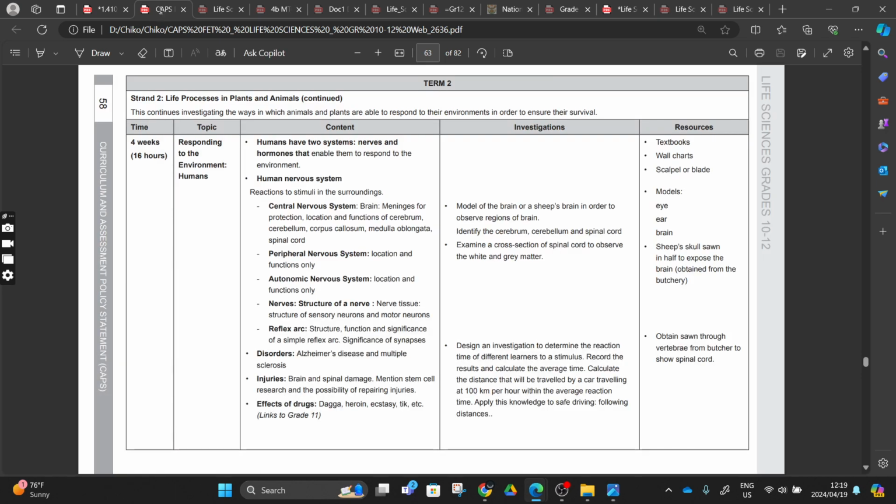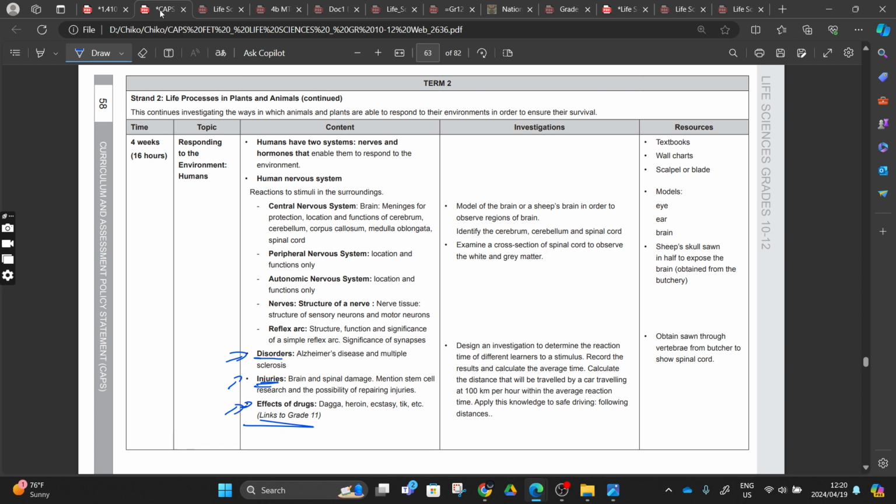We pass by the CAPS, and in our CAPS we can see that diseases were included there, the injuries, and then the effect of drugs. Even though they don't ask you about this, these are not examined. When you understand disorders and injuries, you can now explain what is happening when you have drugs. And what will happen if maybe you are injured, for example in a car accident? By this time you should be able to explain this without me telling you what we are going to talk about when someone's central nervous system is injured.